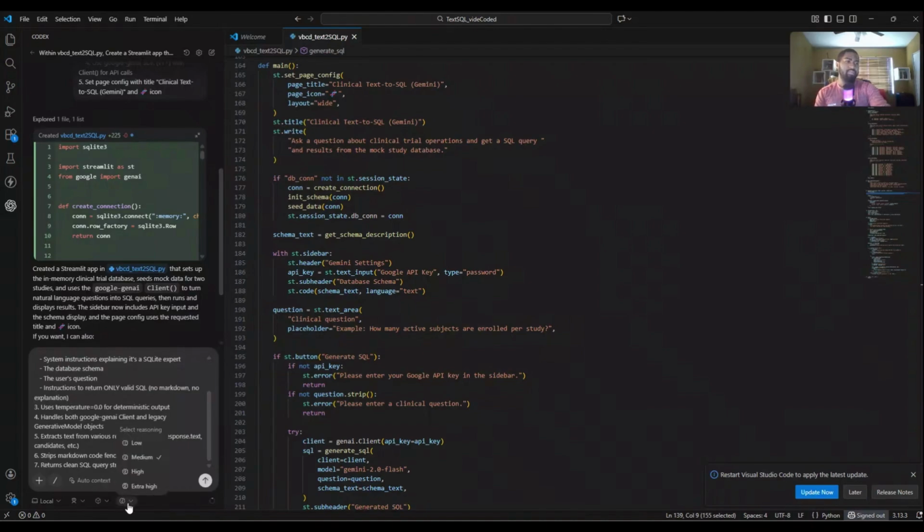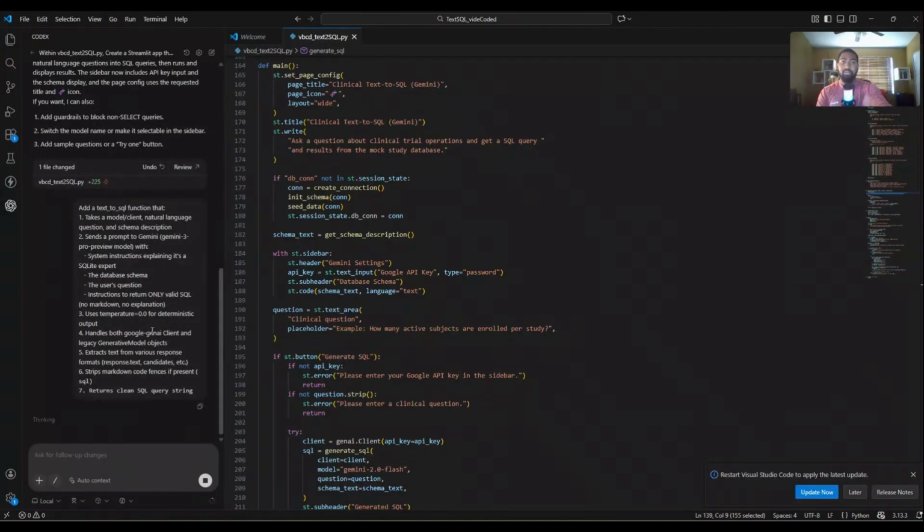Also, I think I have the reasoning set to medium. I never really tried high or extra high. Basically, when you go to high or extra high, the longer it takes, so I wouldn't really recommend it. I'm using the 5.2 Codex. I think I was using the Codex Max before, and I'm waiting for a 5.2 Codex Max to come out. But yeah, 5.2 Codex is what I'm using.